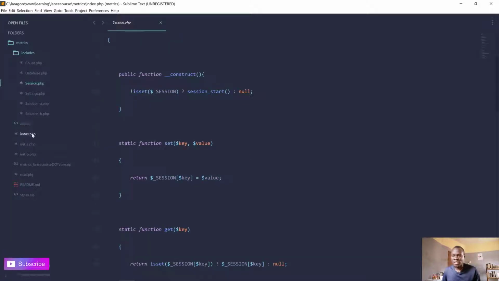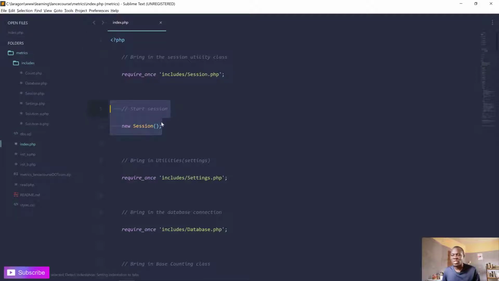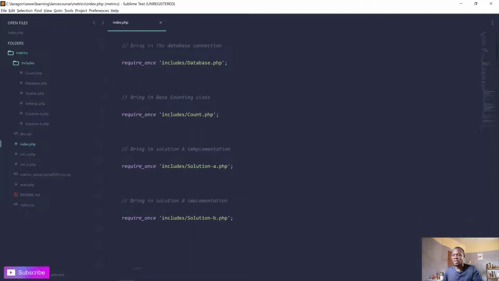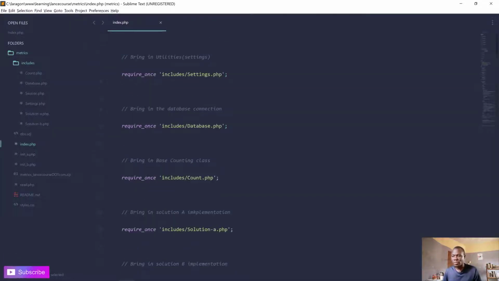So we'll go back to the index file. Then I do this. This is like session start because I put the session start instruction inside the constructor of the session class. So I do that to start the session. By doing that, I now make sessions available on all the files below. So let's go ahead. The next file is the settings file, right?